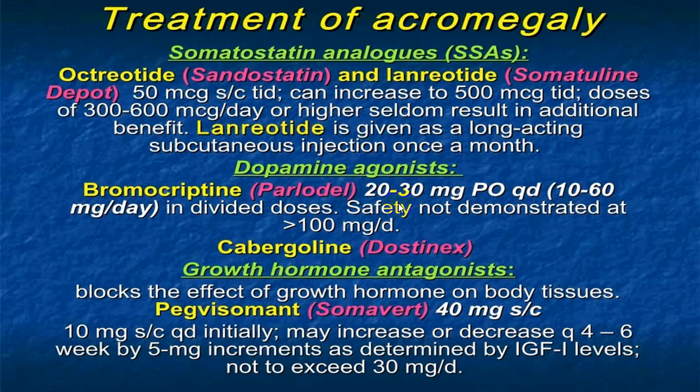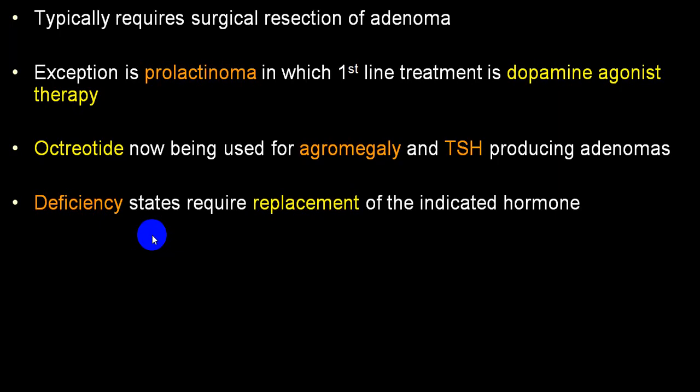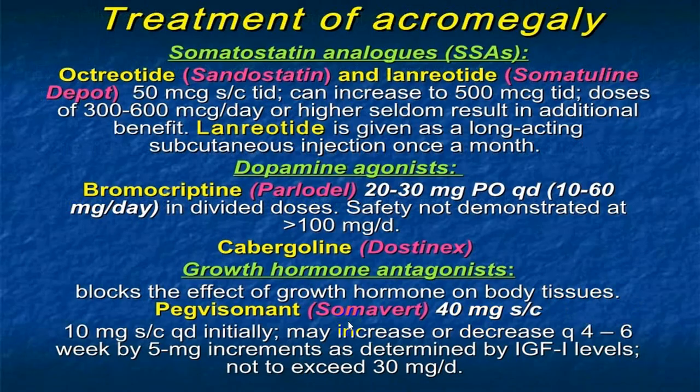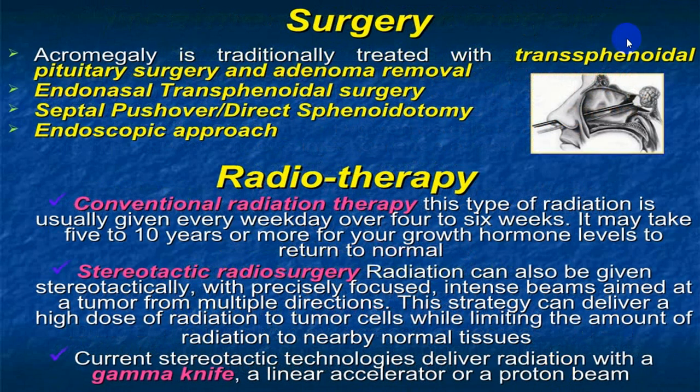Bromocriptine and cabergoline in a person who is having prolactinemias or growth hormone secreting tumors. These are the drugs which help a lot in a person with acromegaly. Surgery and radiotherapy we have already mentioned. In radiotherapy: conventional radiotherapy, stereotactic radiotherapy, gamma knife, external beams, etc.